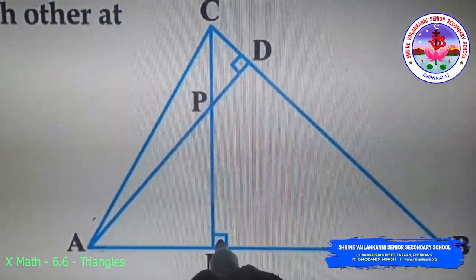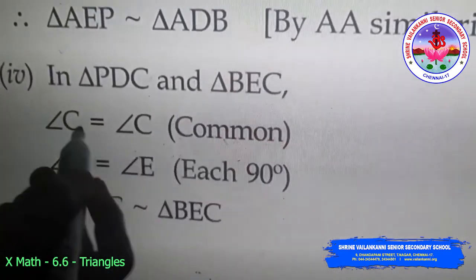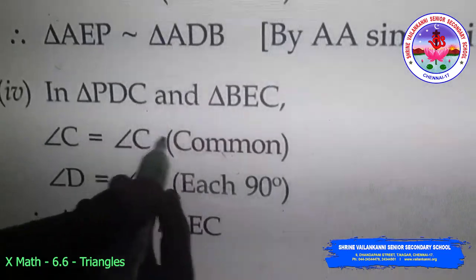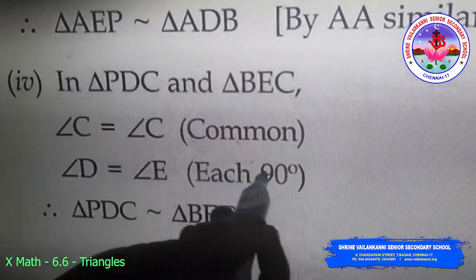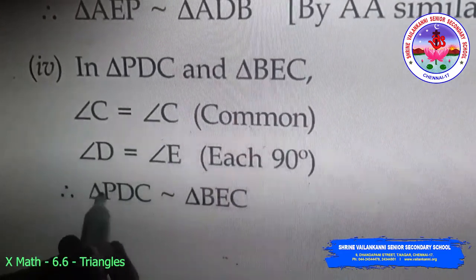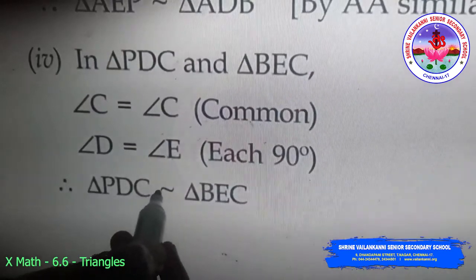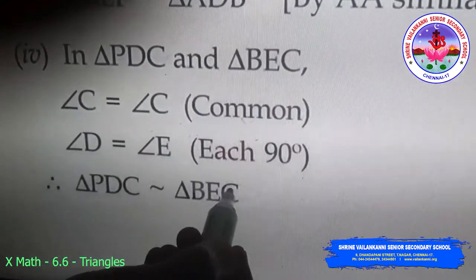Which is 90 degrees. So coming to the solution here, in triangle PDC and triangle BEC, angle C is common to both the triangles and angle D is equal to angle E, each angle is 90 degrees. So by AA similarity, again triangle PDC is similar to triangle BEC, hence proved.